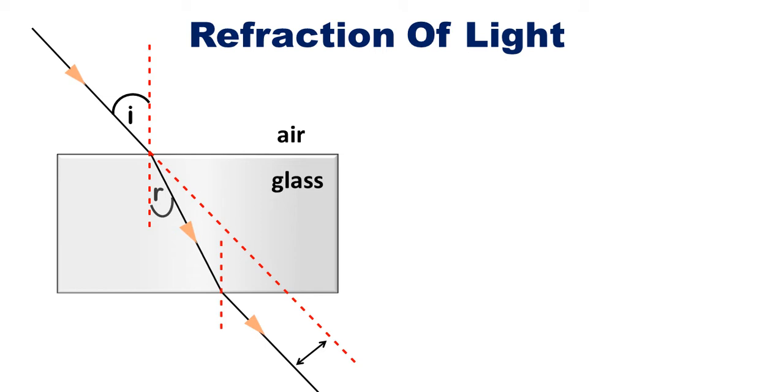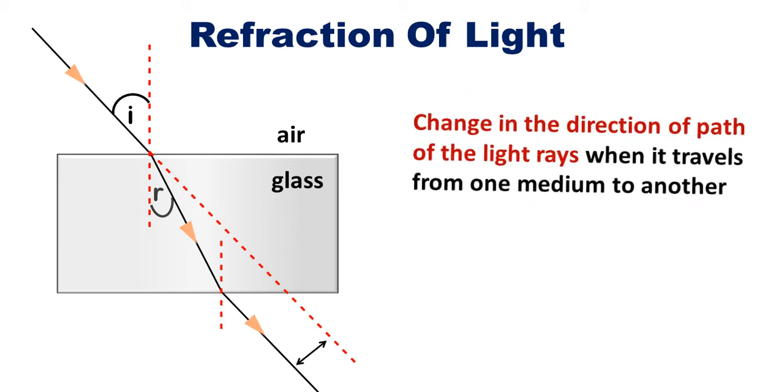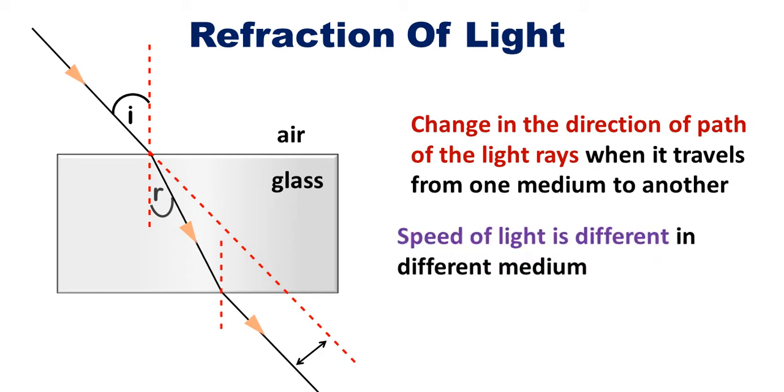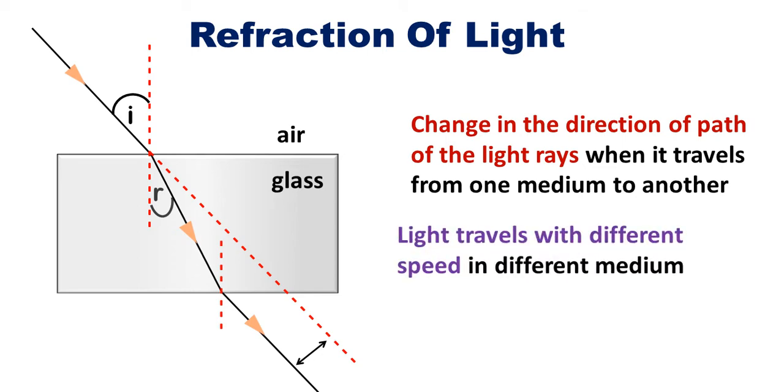So refraction of light. What is refraction of light? Refraction of light is the change in direction of path of the light ray when it travels from one medium to another medium. What is the reason for the change in the direction? The speed of light is different in different mediums, or you can say light travels with different speed in different mediums.